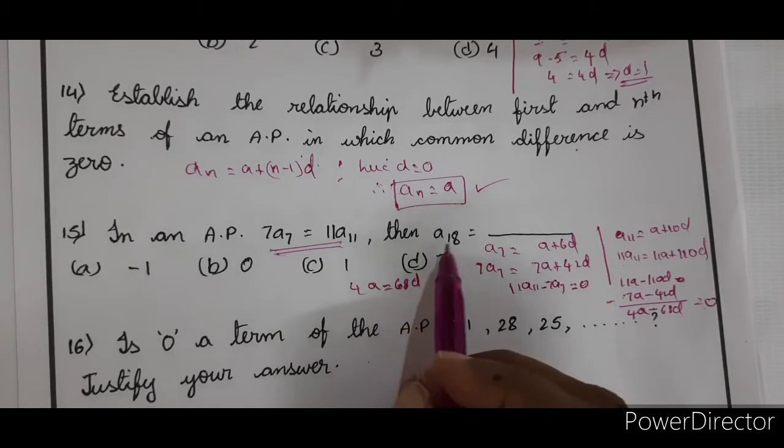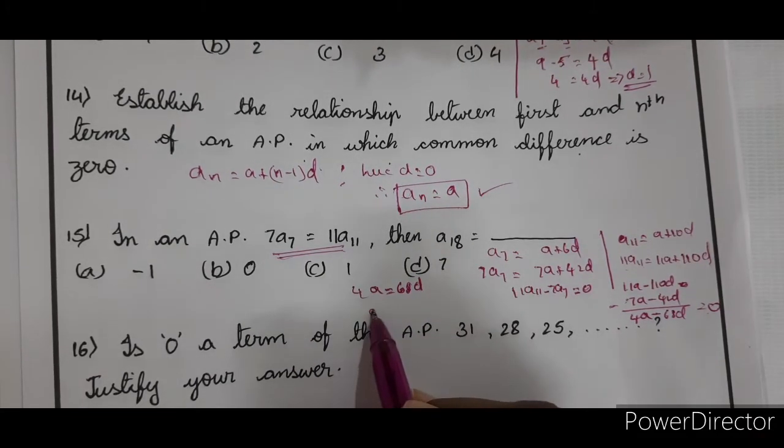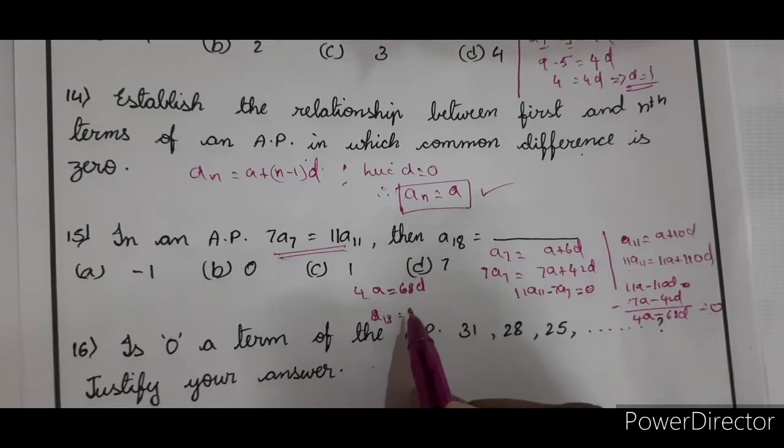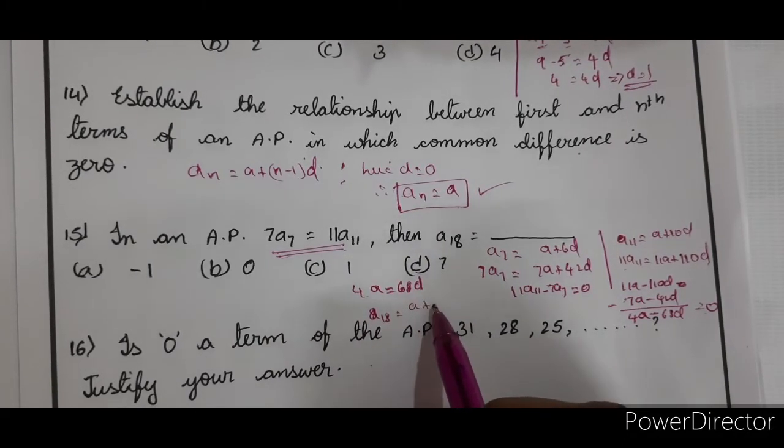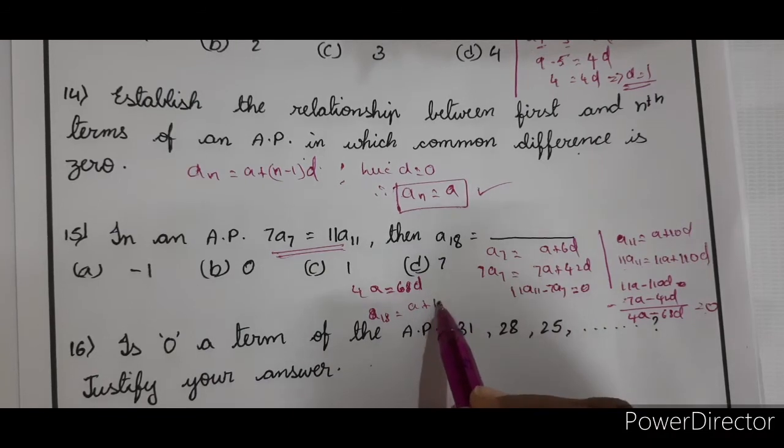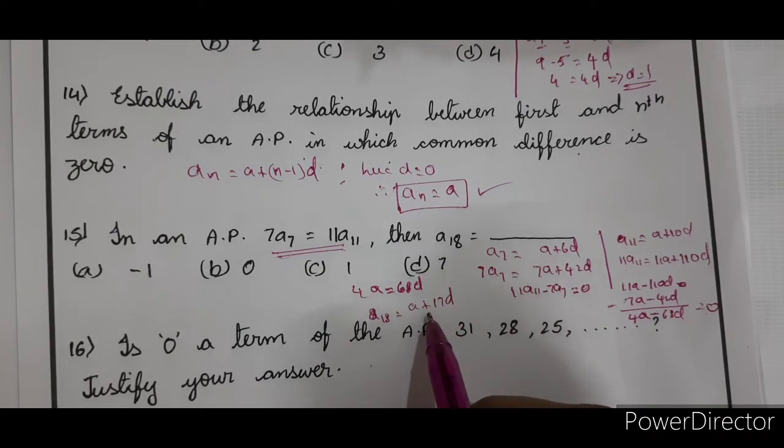Right? A18, what is A18 equal to? A plus 18 minus 1 is 17D.